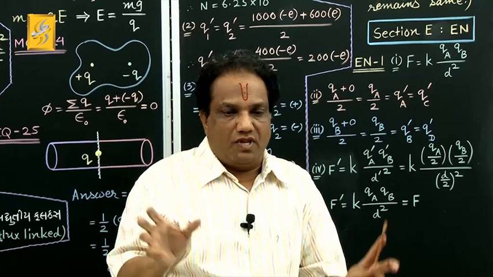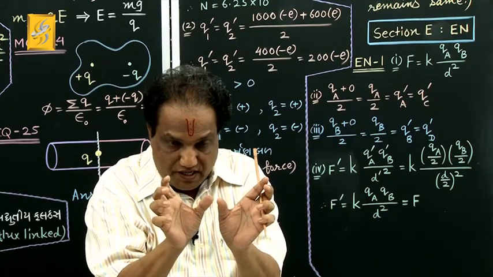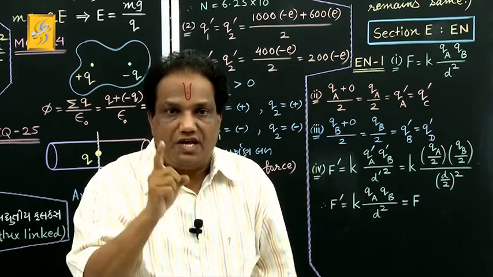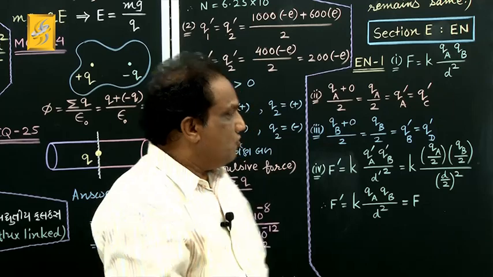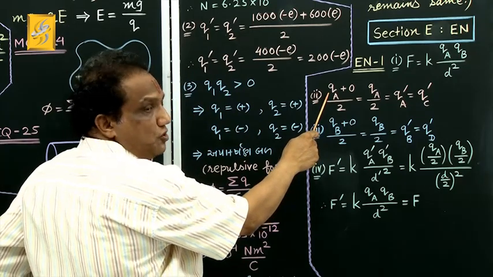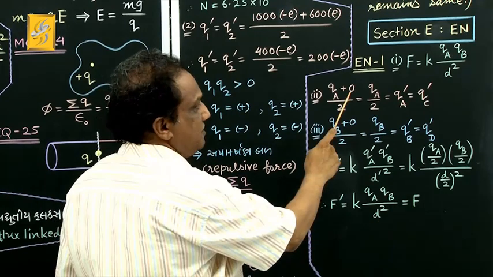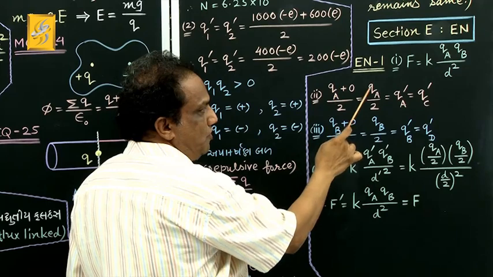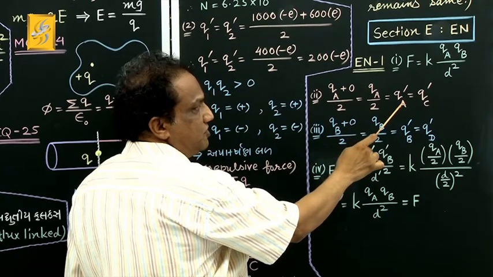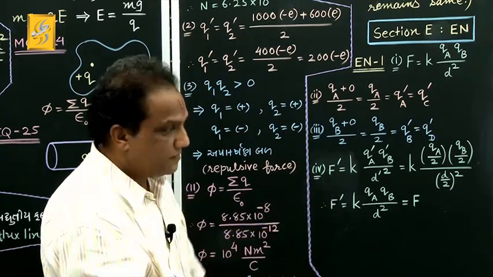I told you, whenever identical bodies are kept in physical contact and then after they are separated, equal amount of charge on both the bodies will be summation divided by 2. What is the charge on sphere A? It is QA. Charge on sphere C, initially it was chargeless, so charge is 0 divided by 2, summation divided by 2. So now it is QA upon 2, same amount of electric charge spheres A and C will have in their final condition after separation.